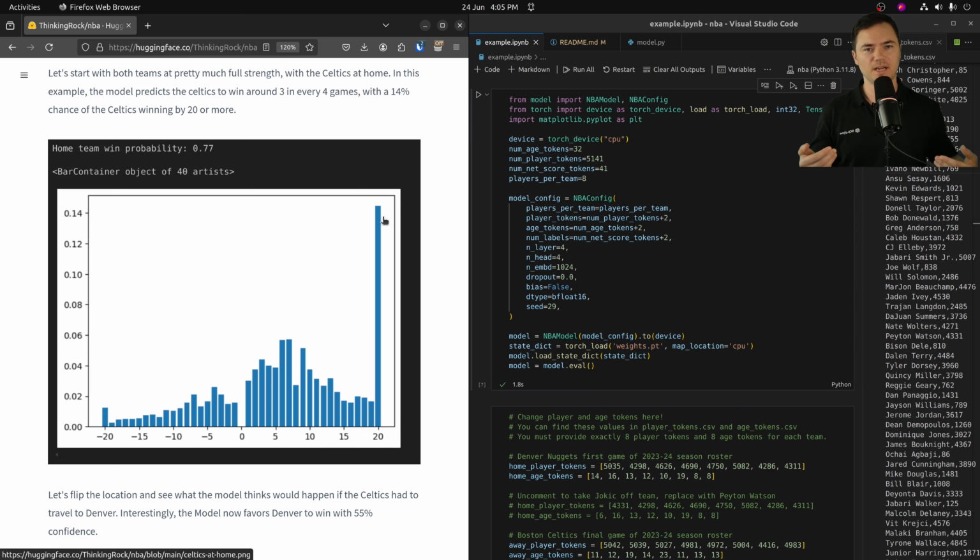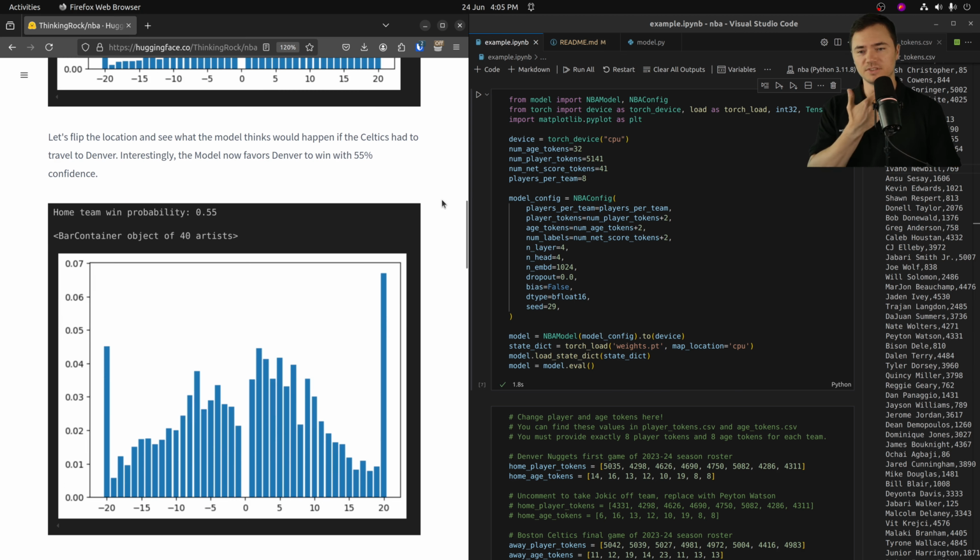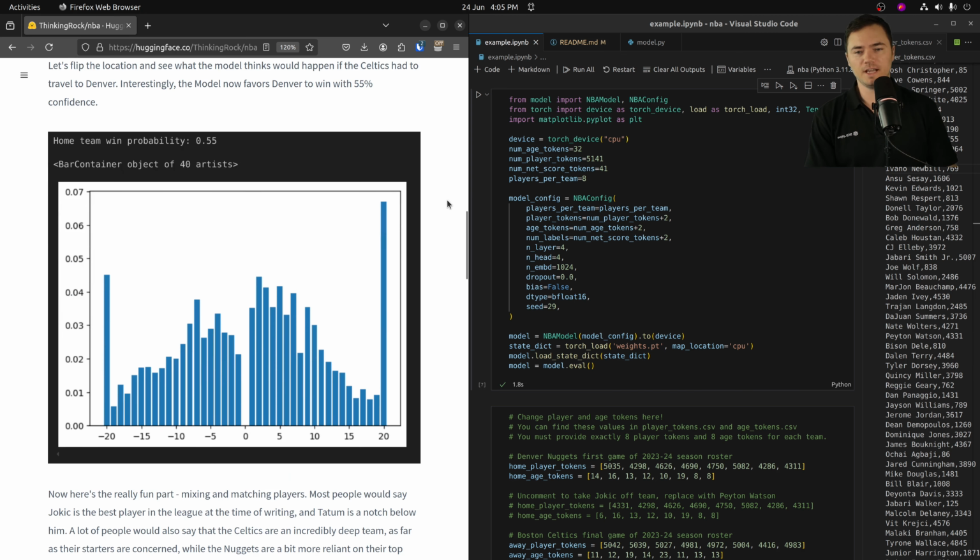And you can start to imagine the possibilities of, I want LeBron James and Steph Curry on the same team. You can do that with this NBA model. So let's just scroll down and keep this example going. All I've done now is I've flipped who is at home. So if I put Denver at home instead of Boston, the model thinks that Denver would win 55% of the time.